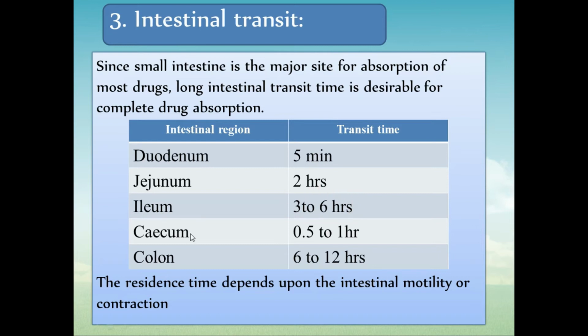From the ileum it will reach the cecum and reside there for about half an hour to 1 hour. And then the colon, where it will reside for 6 to 12 hours. If you sum this up, near about 19 to 20 hours our drug will reside in the intestinal region alone.